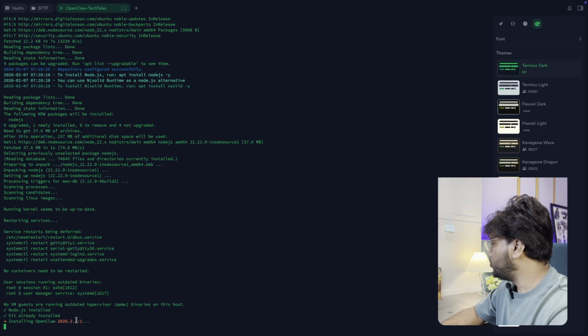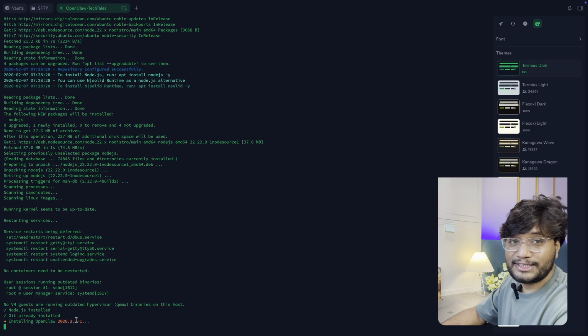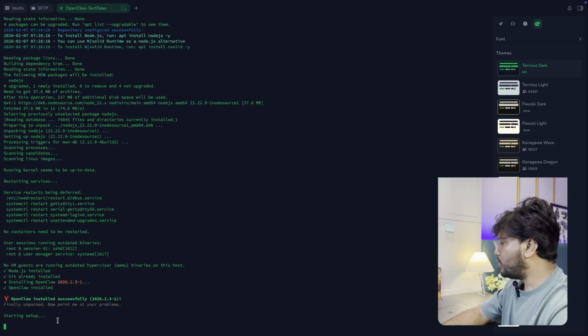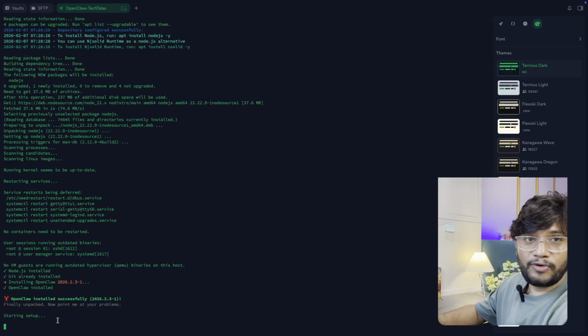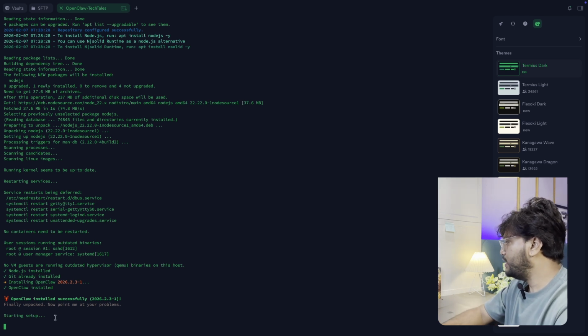On these steps, you need to wait for 2 to 3 minutes, and then you will get a successful message on the screen for the installation. Now you can see OpenClaw is installed, and it is moving forward as more dependencies are about to install. Setting up, you can see OpenClaw installed successfully, finally unpacked. Now starting setup.